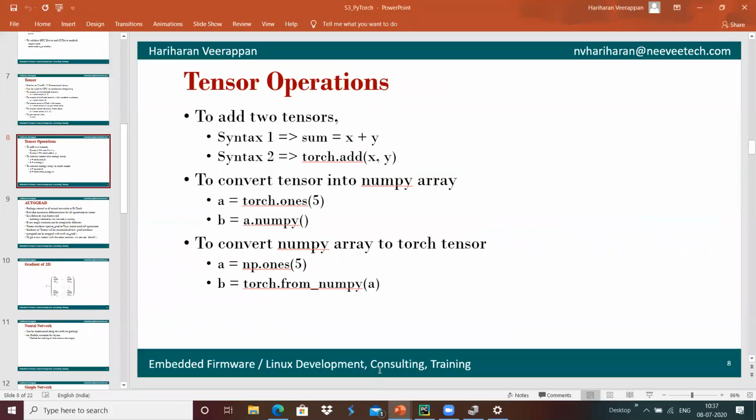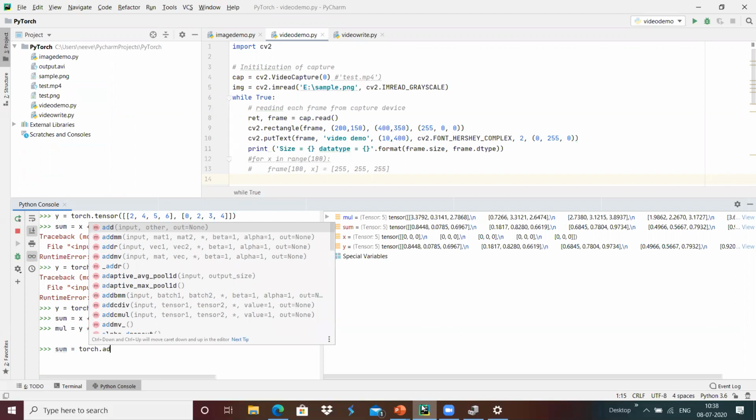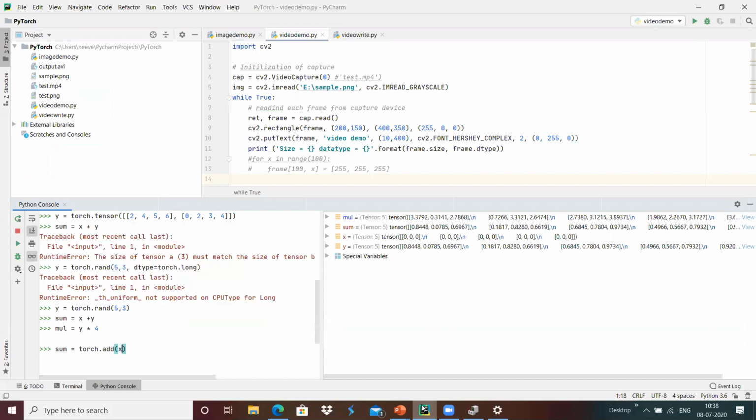Similarly, torch dot add is another syntax that can be used for addition as well. For example, I want to add: sum equals torch dot add of x comma y, and then out equals sum, which I am going to define over here.